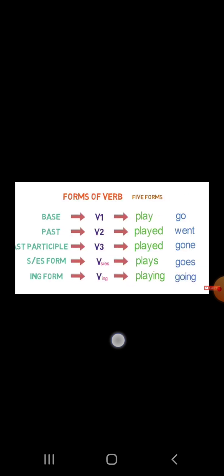First form is the base form of the verb, second form is the past form of the verb, and third form is the past participle form of the verb. And it is because of the forms of verb we get to know whether the action has been done in the past, or it will happen in the future, or it is happening right now. It is the form of verb which tells you the time of action.